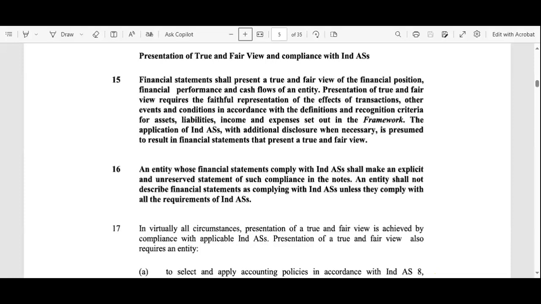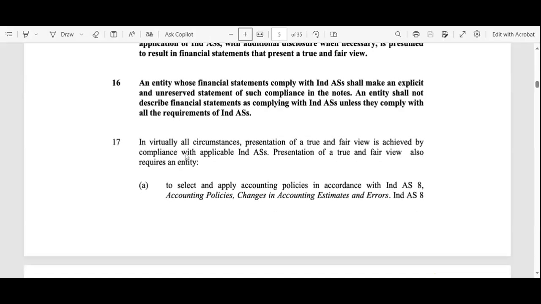Each entry should be realistic, so that the different stakeholders can have faith in the financial statements, because they depend on the information included in them. So what Indian Accounting Standard 1 wants is that the information should be faithful.